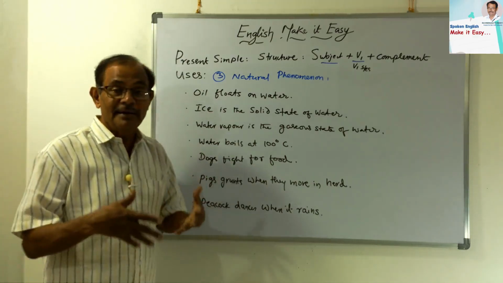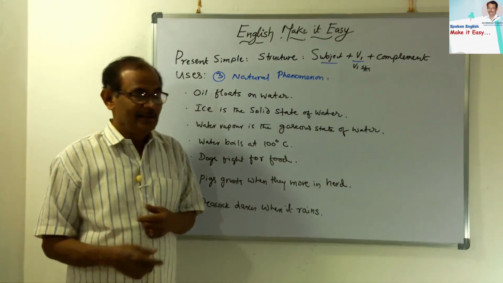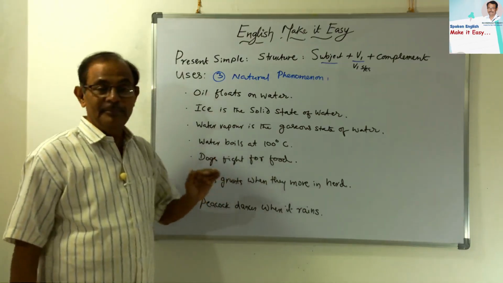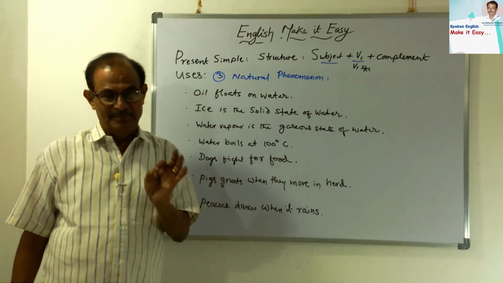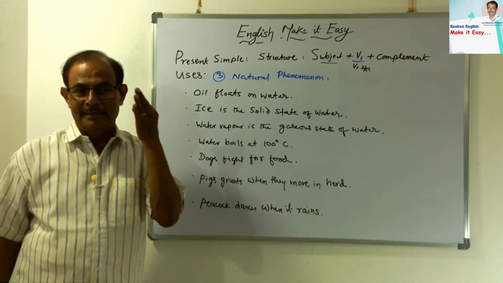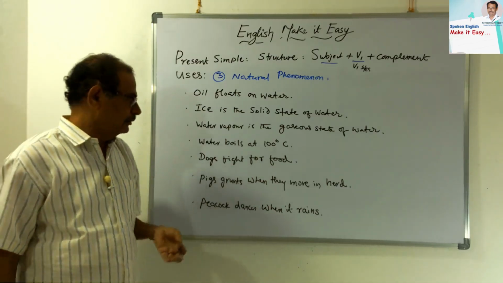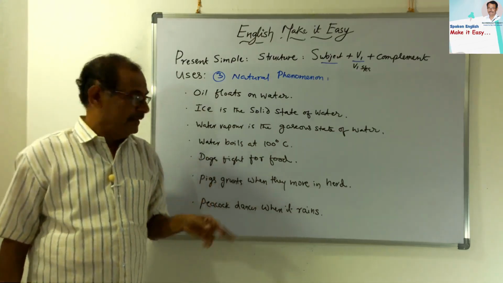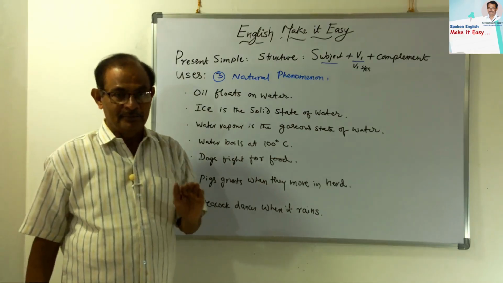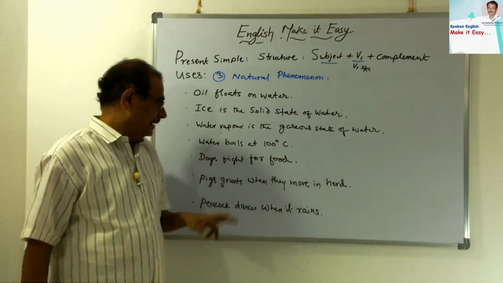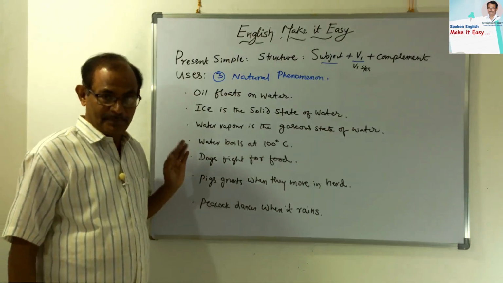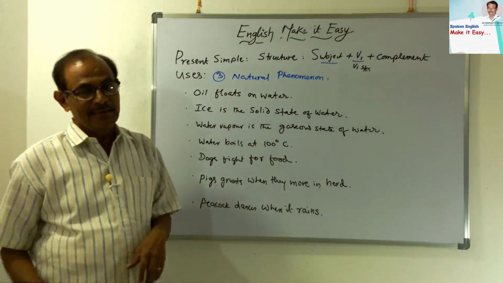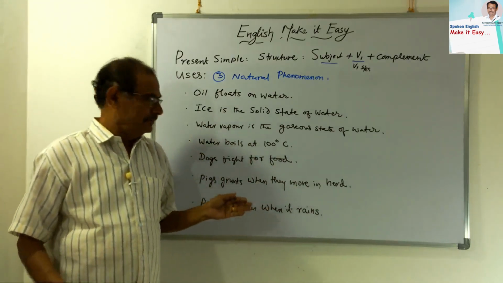So if the subject takes S form, the verb will not take S. I will give a simple point for you to remember: if the subject has S, that is plural, then don't put S for the verb V1. If there is no S for the subject, then put S for the verb.